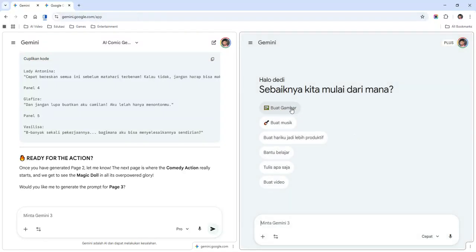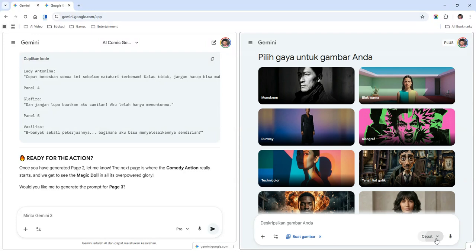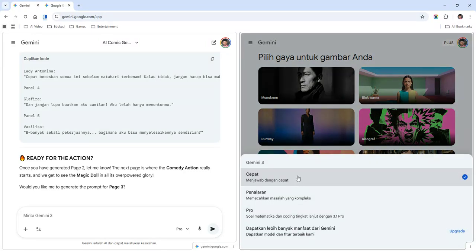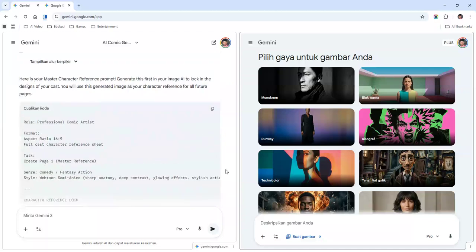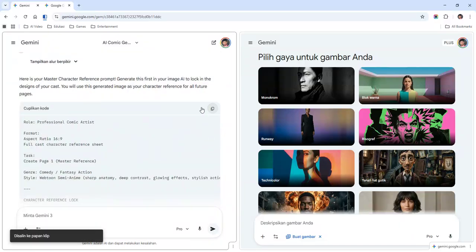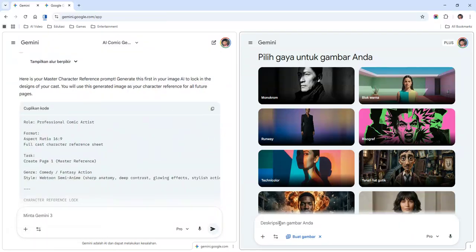I'm using the Indonesian language, so find the image menu in here and change the fast type into the pro type. Let's copy the character reference prompt and paste it in here.